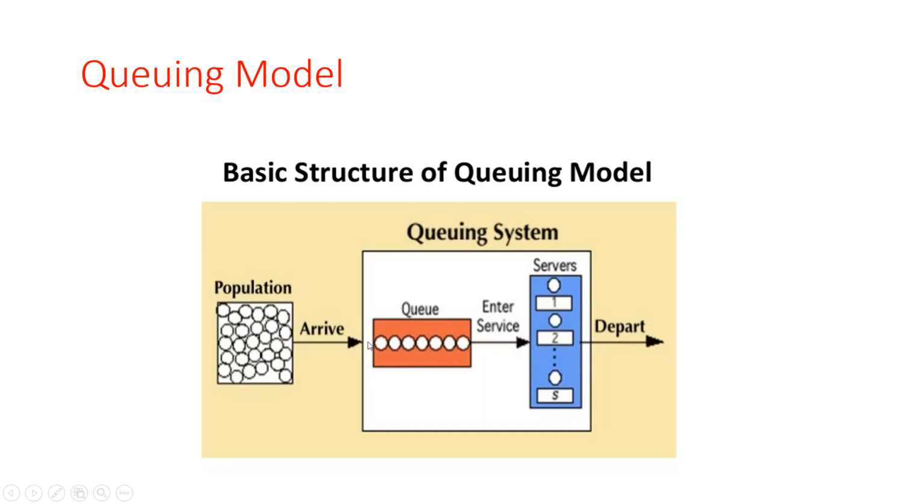The first customer who arrives in the queue will exit first from the queue. Then they enter service, so the first is served, then the second and so on. There are s customers present in the queuing system, and these depart from here. So this is the basic structure of a queuing model.